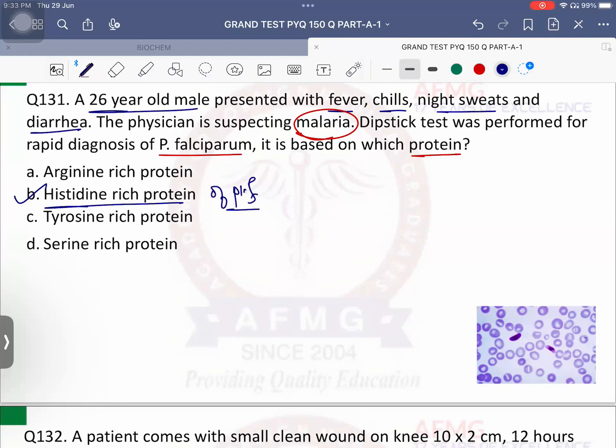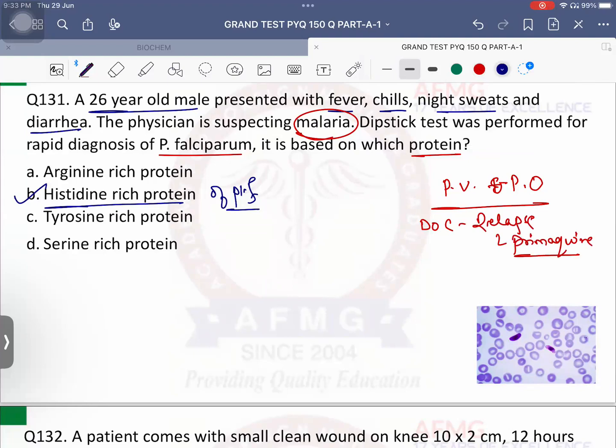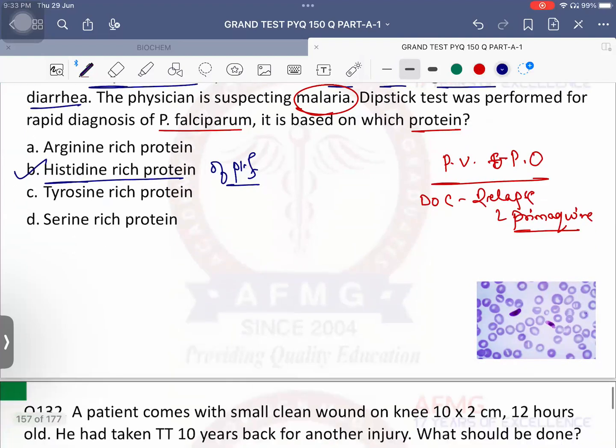Shortest incubation period, Plasmodium falciparum. Longest incubation period, Plasmodium malariae. Relapse is common with Plasmodium vivax and Plasmodium ovale. Drug of choice for relapse prevention: primaquine. Very good. Okay. Drug of choice for malaria during pregnancy, single best answer, chloroquine usually.